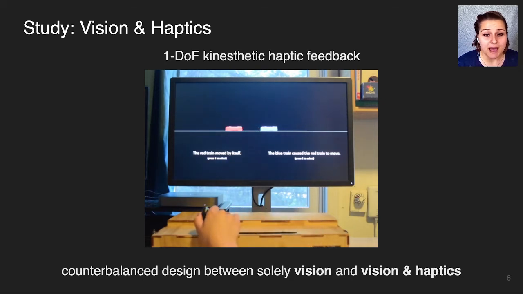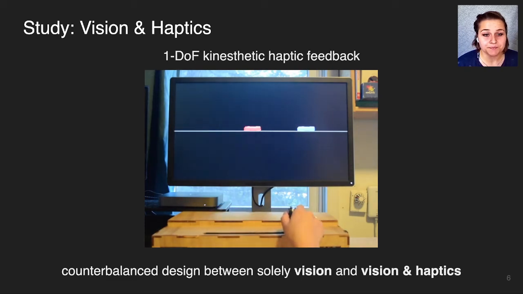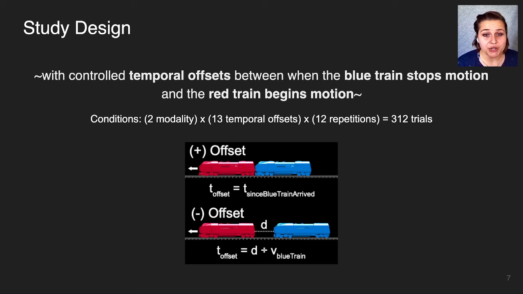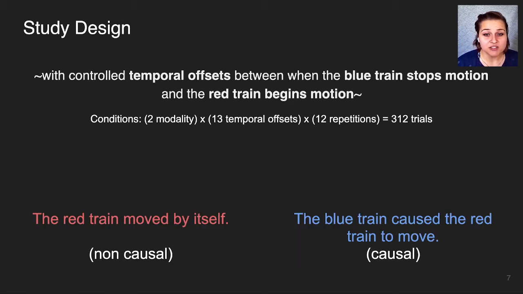The ordering between haptic and pure vision trials are counterbalanced between participants. In addition, we manipulated the temporal offsets between when the launching train arrives and the second train begins motion. There are a total of 6 negative offsets, 6 positive offsets, as well as a 0 offset condition, which are repeated 12 times and presented randomly to the user. At the end of every trial, participants are asked what occurred, selecting either the causal or non-causal statement.